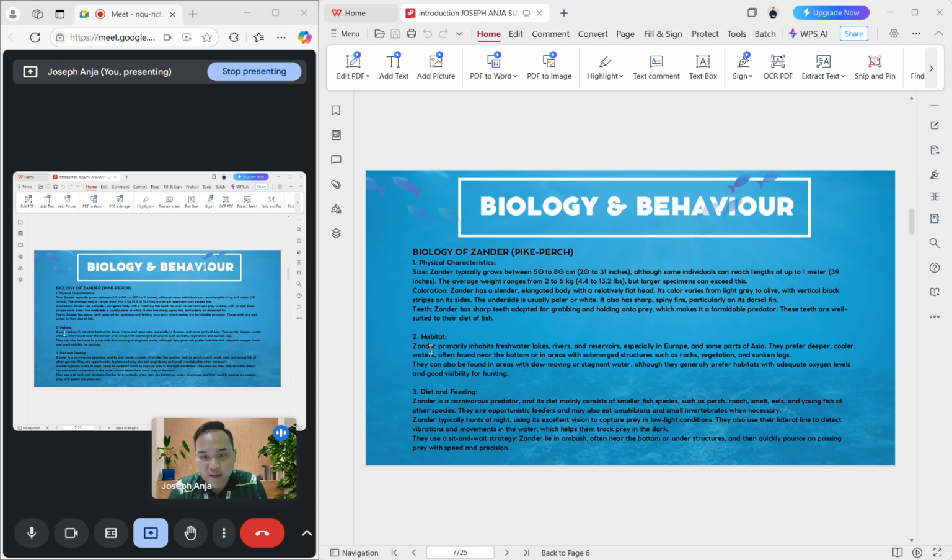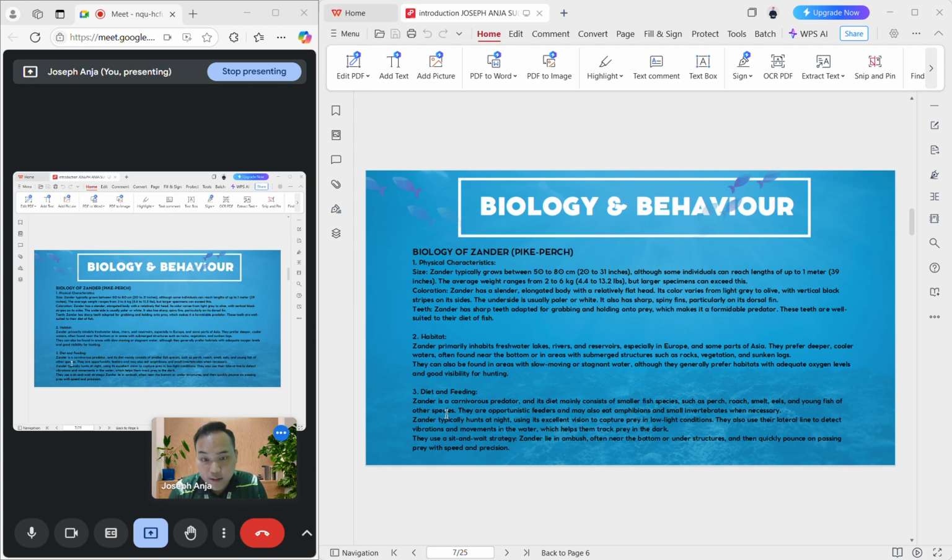Apart from that, in the biology of zander we can know about habitats. Zander primarily inhabit freshwater lakes, rivers, and reservoirs, especially in Europe and some parts of Asia. They prefer deeper, cooler water, often found near the bottom or in areas with submerged structures or rocks, vegetation, and sunken logs. We also know about diet and feeding.